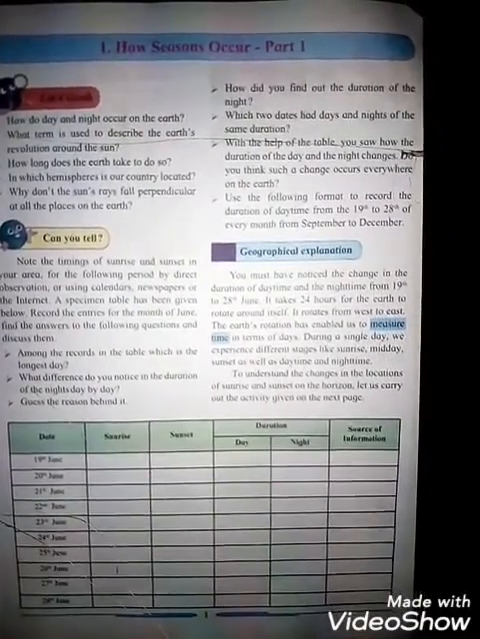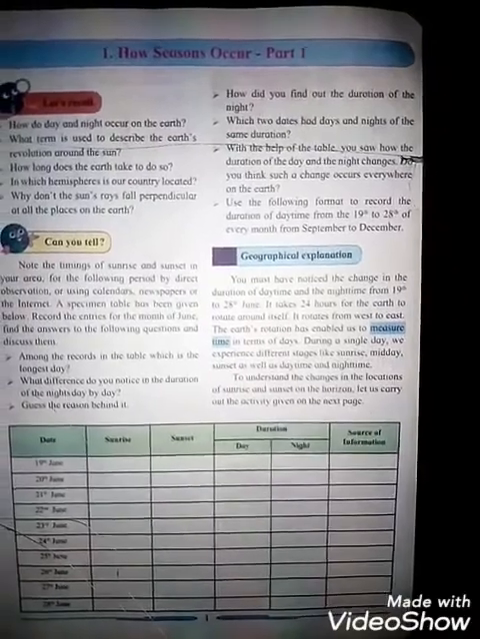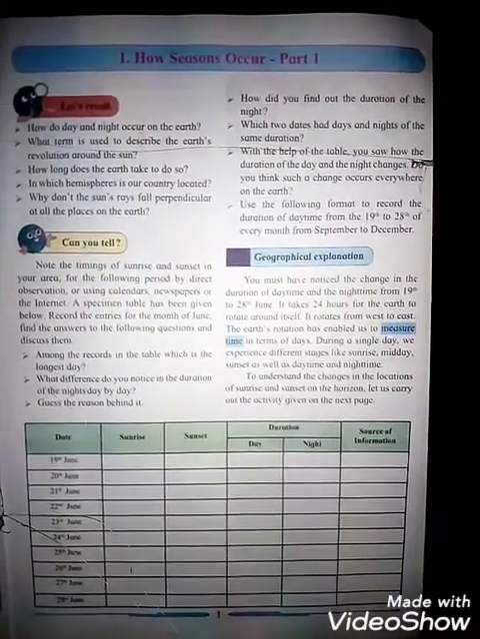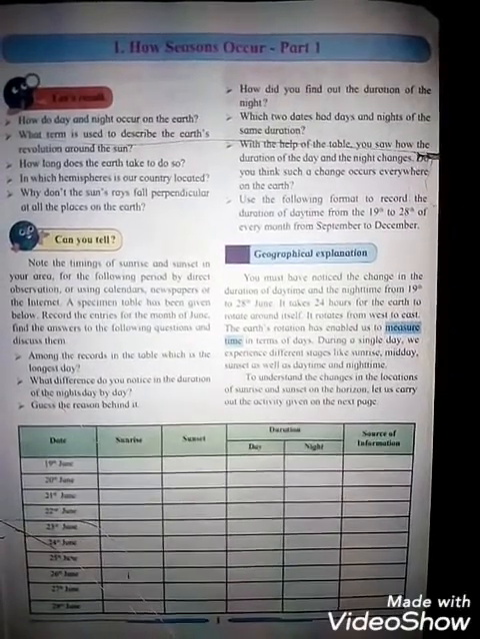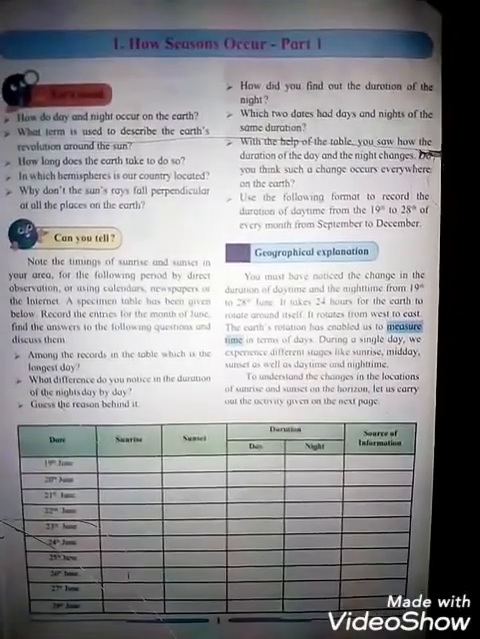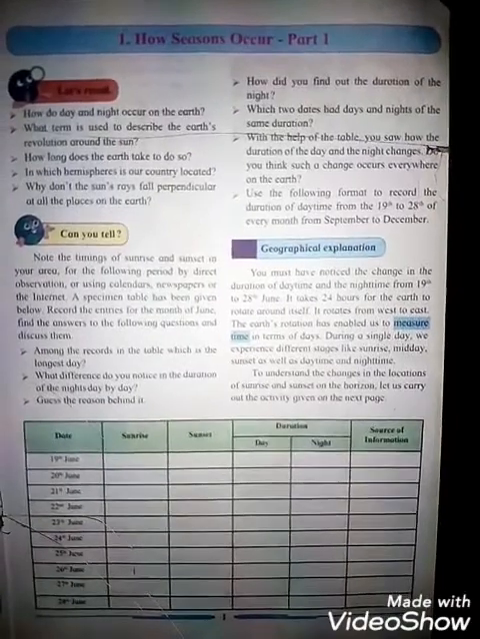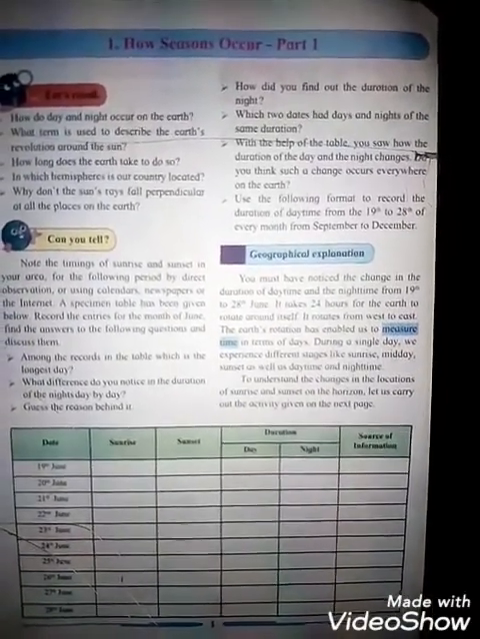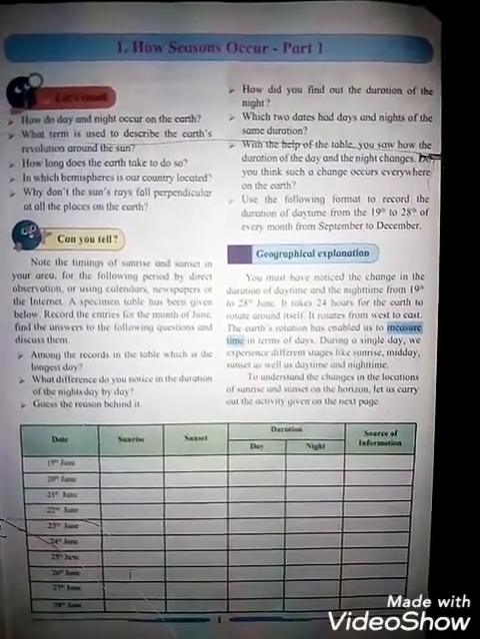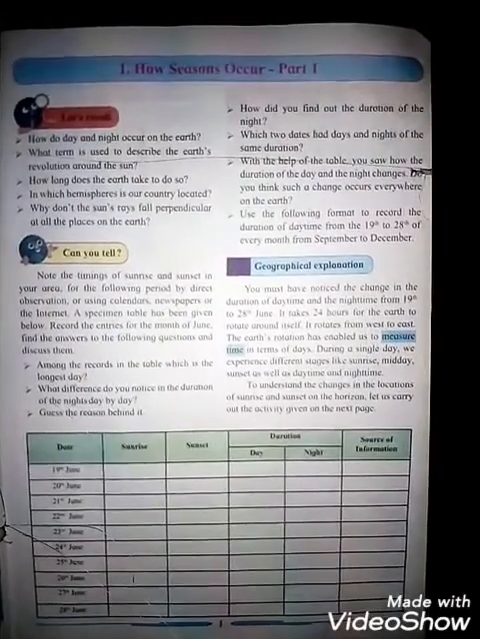To understand the change in the location of sunrise and sunset on the horizon. Horizon means what? The line at which the earth's surface and the sky appear to meet. That is what we call the horizon. So let us carry out the activity given on the next page.